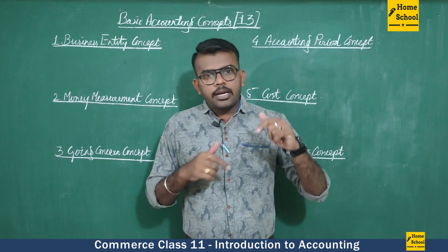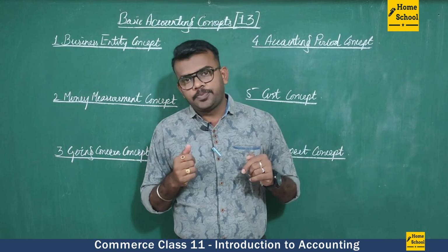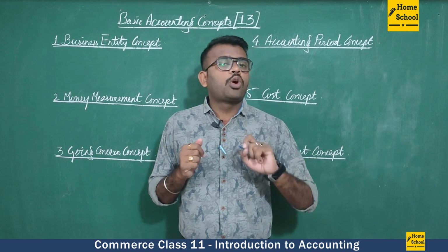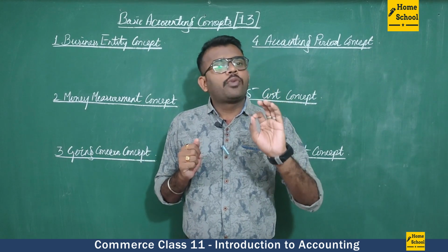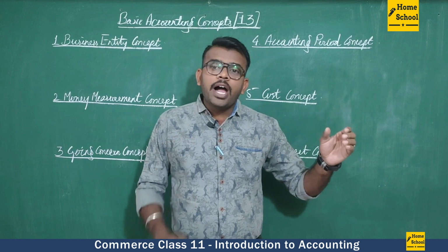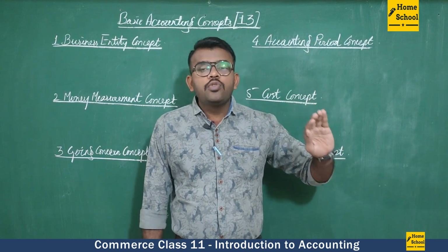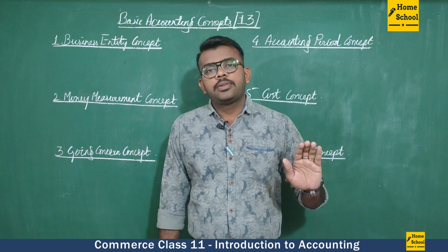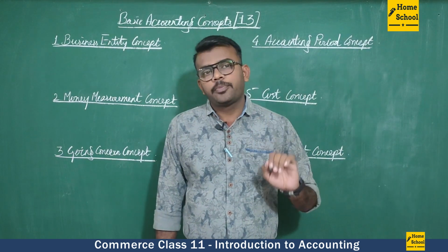Example, I will continue the previous example. In the previous example, I said I will buy the motor vehicle for my personal use. If I am using money which is not related to the business, then it should not be entered.